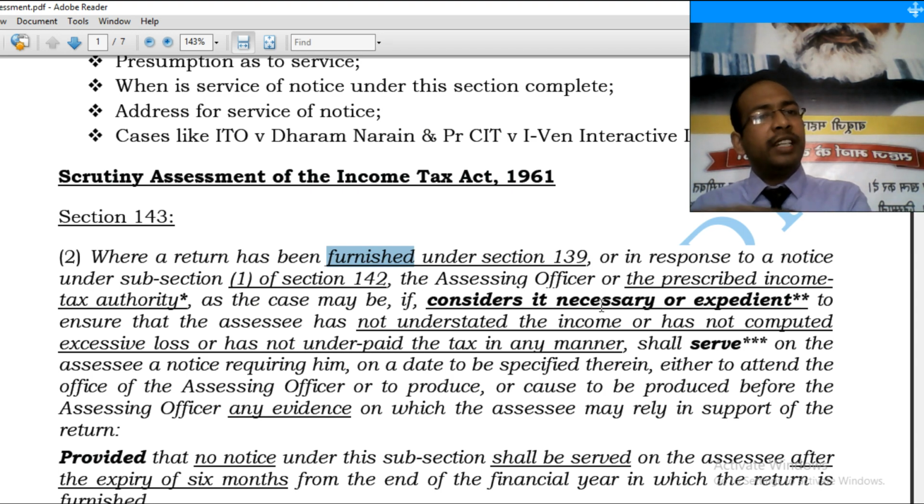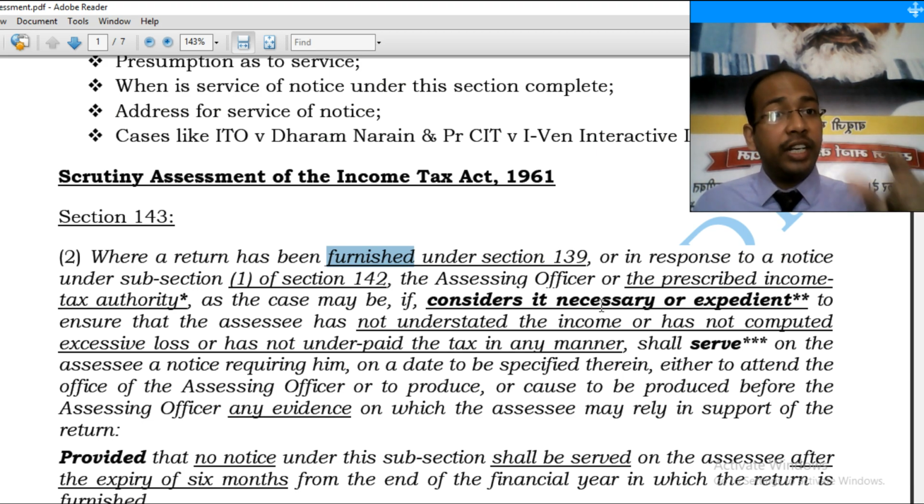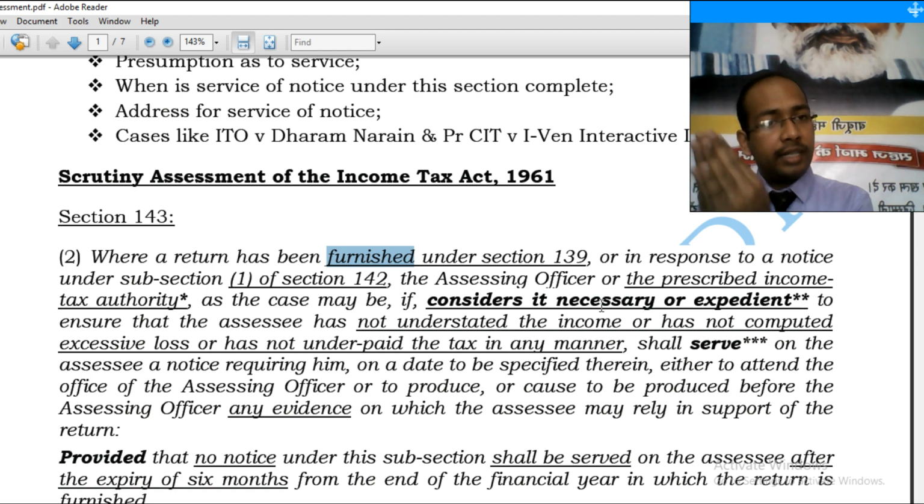There were some fetters: if limited scrutiny has been converted to complete scrutiny without taking the approval of the principal CIT, whether that assessment or addition made on non-specified issues is valid or not. Various ITAT decisions have come up, which have said that it is beyond the jurisdiction of the AO in a limited scrutiny to assess or to make additions on non-specified issues until and unless he obtains a prior approval of the principal CIT.